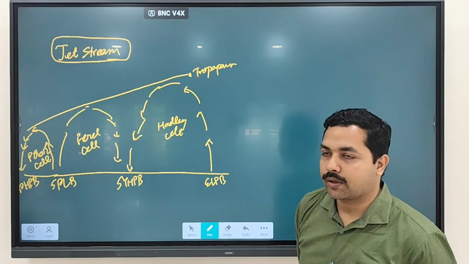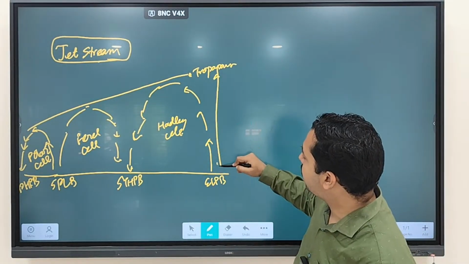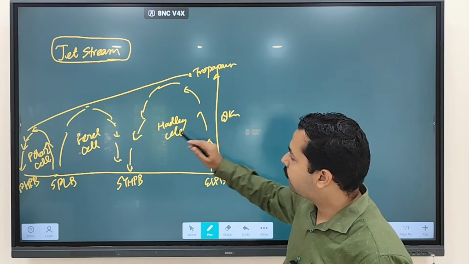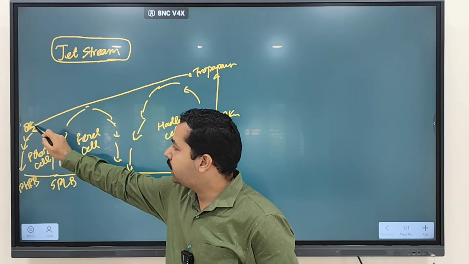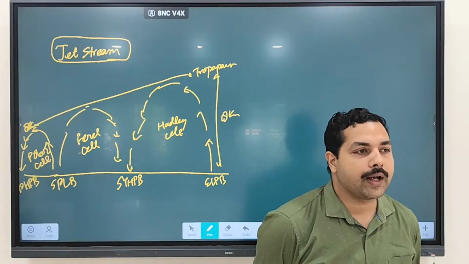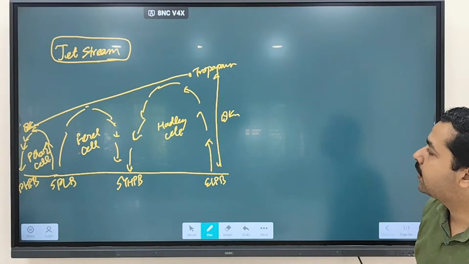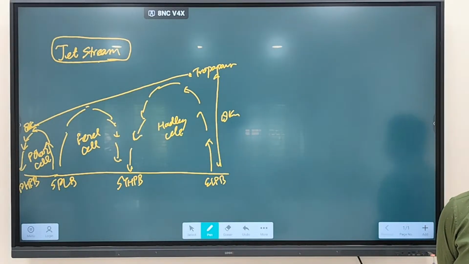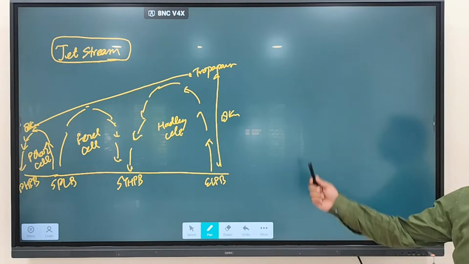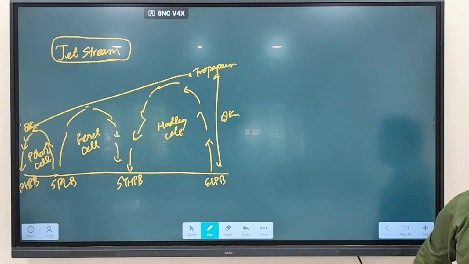Troposphere is around 18 kilometer height. And by the time it reaches over here, how much height is it? 8 kilometers. So we discussed that the troposphere varies in height. It is around 18 kilometers over here and 8 kilometers over here. This is what you are finding with regard to the cells that we have discussed.